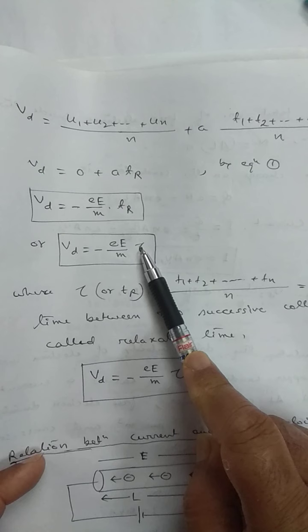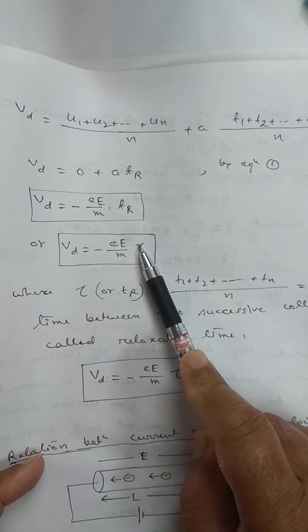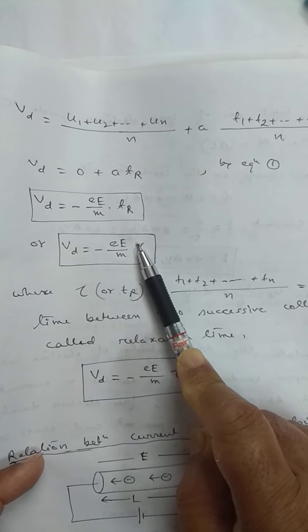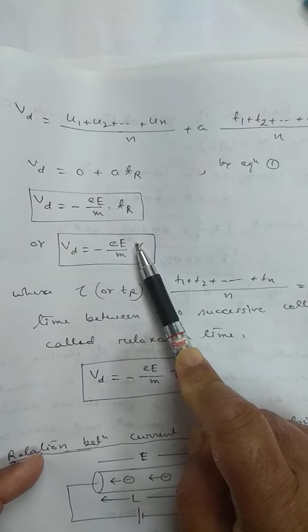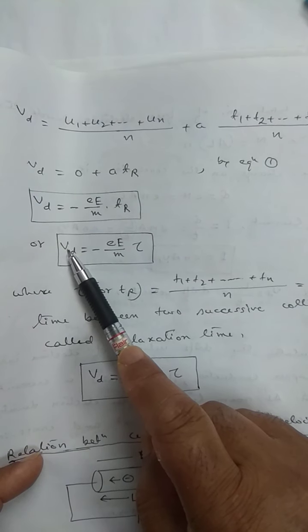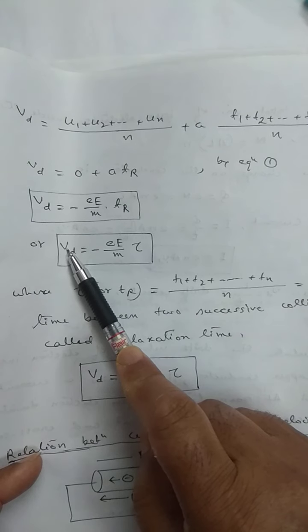If relaxation time is small, it means that electrons suffer more opposition. If the electrons suffer more opposition, then what happens? Resistance of the conductor will be more. That means if relaxation time has low value, resistance of the conductor has high value.